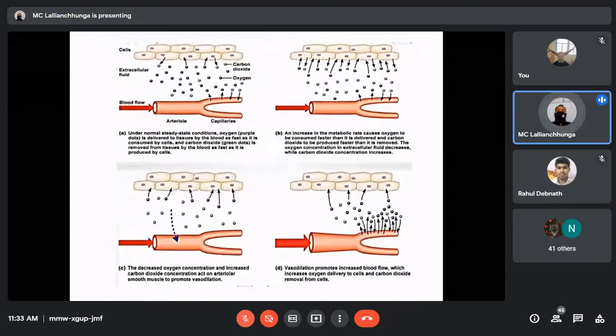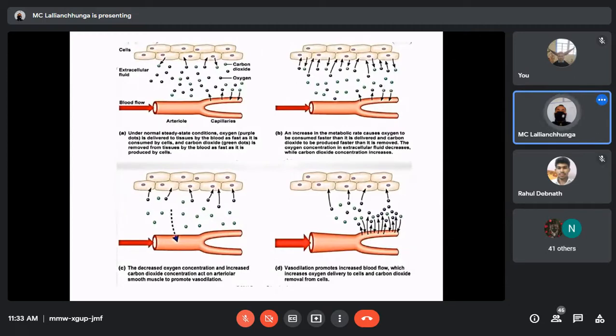Okay, so this diagram you see clearly here. Diagram A. This is under normal steady state conditions. Oxygen, which is purple in color, you can see here, these purple dots are the oxygen. Oxygen is delivered to the tissue by the blood as fast as it is consumed by the cells.